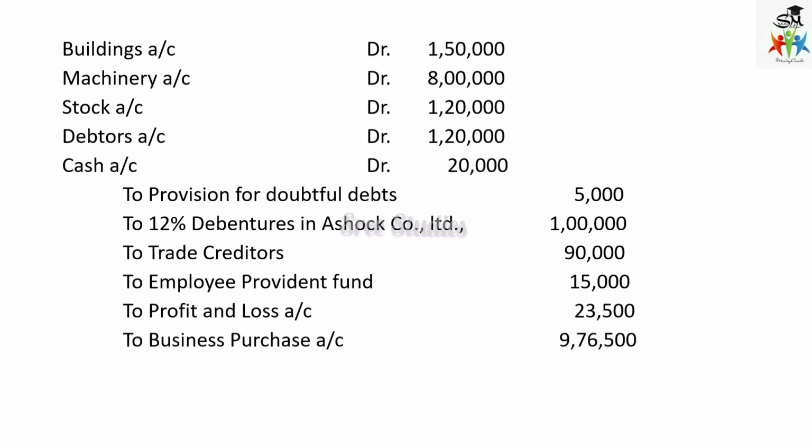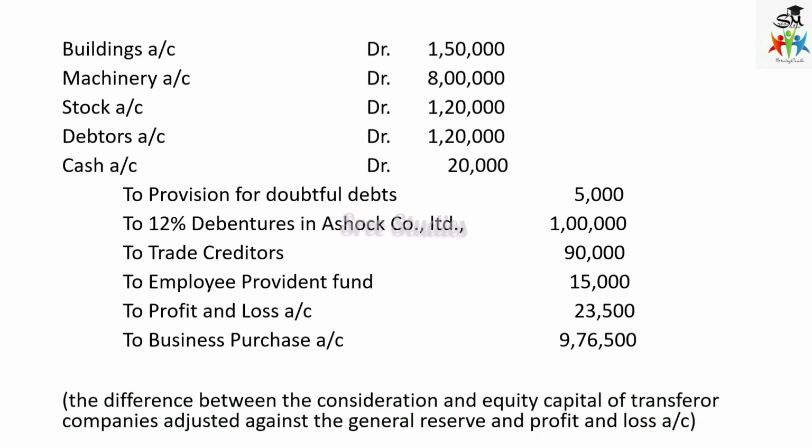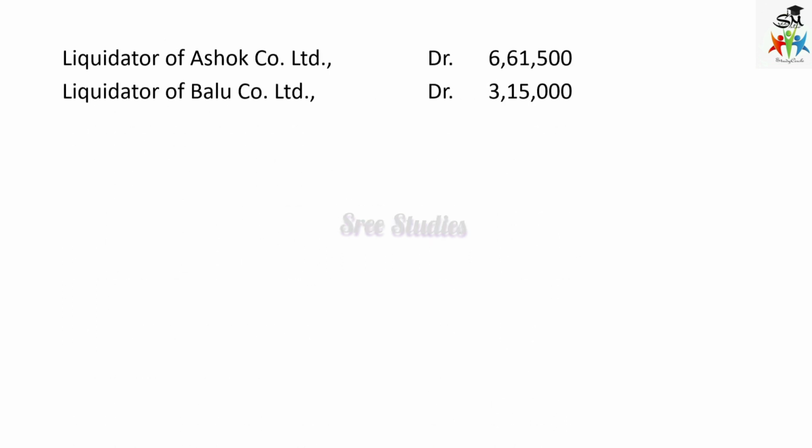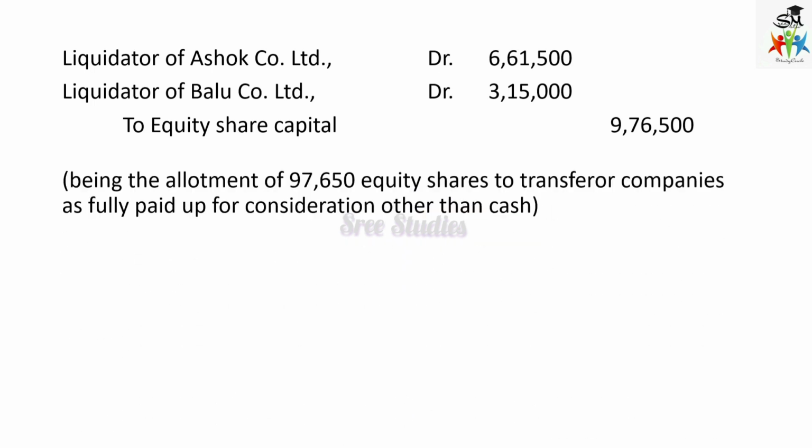And then to business purchase. So the difference is transferred to capital reserve. Then liquidator of Ashok, liquidator of Balu Company Limited. This is for purchase consideration that is paid by way of equity share capital.